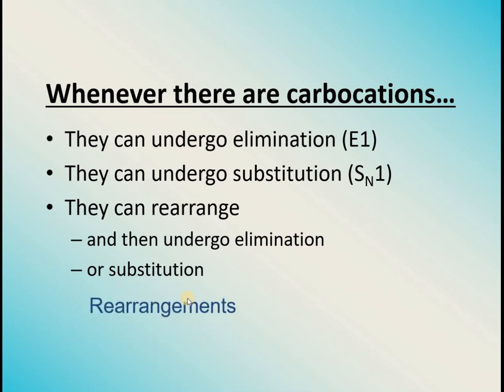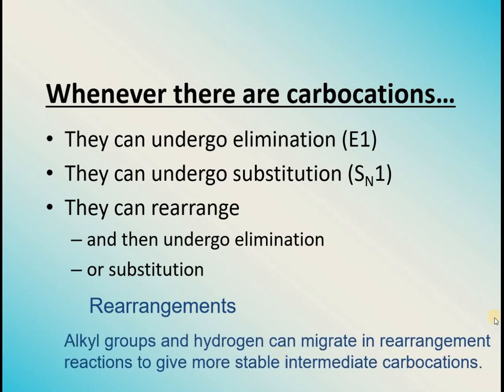What is meant by rearrangements? I'm using this term again and again. Alkyl groups and hydrogen sometimes can migrate in rearrangement reactions to give a more stable intermediate carbocation. If the carbocation is present on any carbon atom at the terminal ends, of course it is not that stable, so there will be some rearrangement of the hydrogen atoms or alkyl groups which are present nearby, so that they can convert this less stable carbocation into a more stable carbocation.